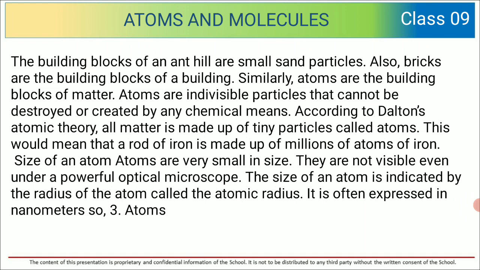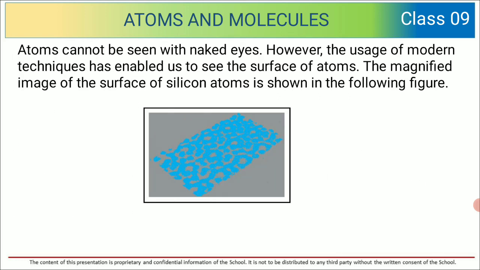The size of an atom is indicated by the radius of the atom called atomic radius. It is often expressed in nanometers. So here, atoms cannot be seen with naked eyes. However, the usage of modern techniques has enabled us to see the surface of atoms. The magnified image of the surface of silicon atoms is shown in the following figure.